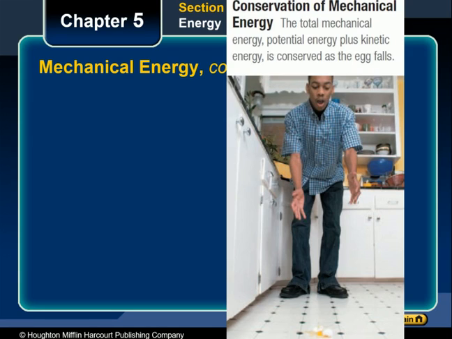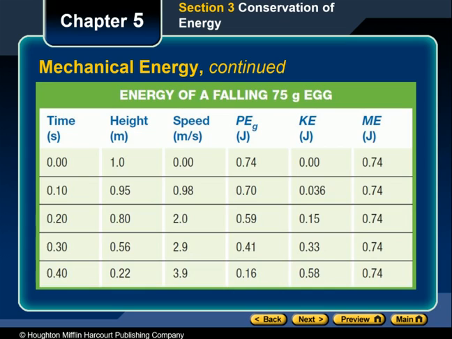Mechanical energy is often conserved. Imagine a 75-gram egg located on a countertop 1.0 meters above the ground, as is shown in figure 3.3 on the screen here. The egg is knocked off the edge and falls to the ground. Because the acceleration of the egg is constant as it falls, you can use the kinematic formulas to determine the speed of the egg and the distance the egg has fallen at any subsequent time. The distance fallen can then be subtracted from the initial height to find the height of the egg above the ground at any subsequent time.